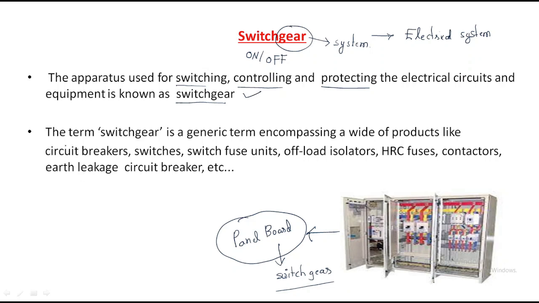Here the term switchgear is a generic term encompassing a wide range of products like circuit breakers, switches, switch fuse units, off-load isolators, HRC fuses, contactors, earth leakage circuit breakers, etc. Switchgear is a combination of many equipments: circuit breakers and switches, switch fuse units, off-load isolators and HRC fuses, contactors, and earth leakage circuit breakers.